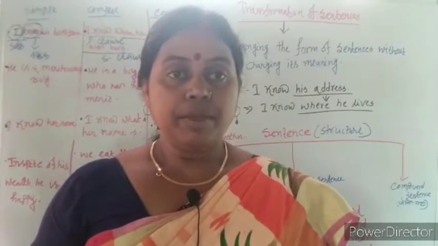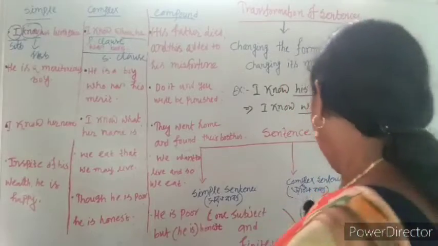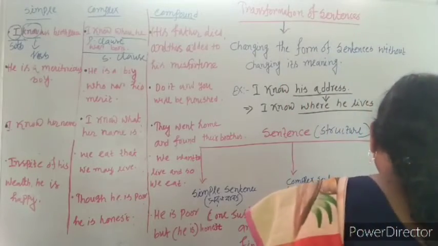Now, I am going to say about the basics of compound sentence. What is compound sentence? Compound sentence means যৌগিক বাক্য.